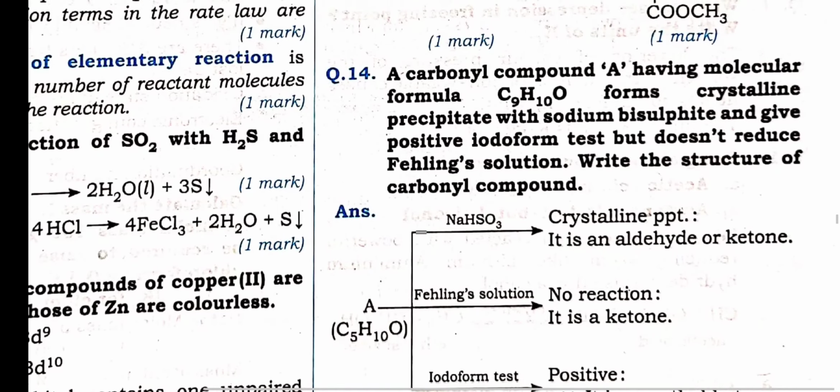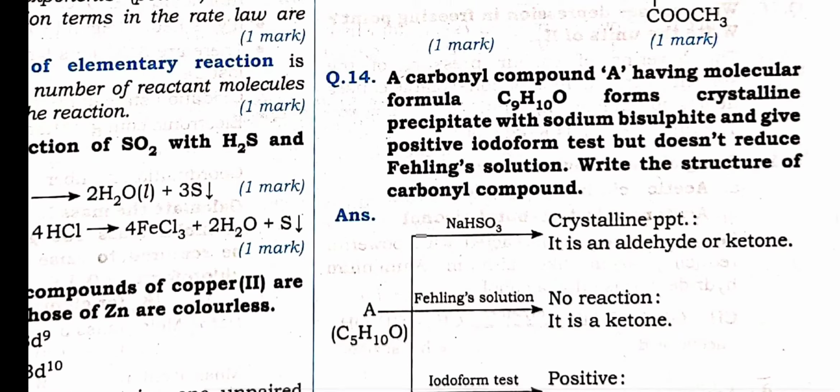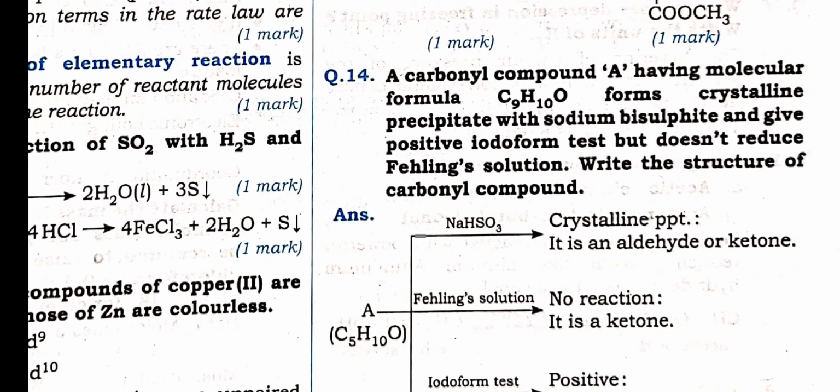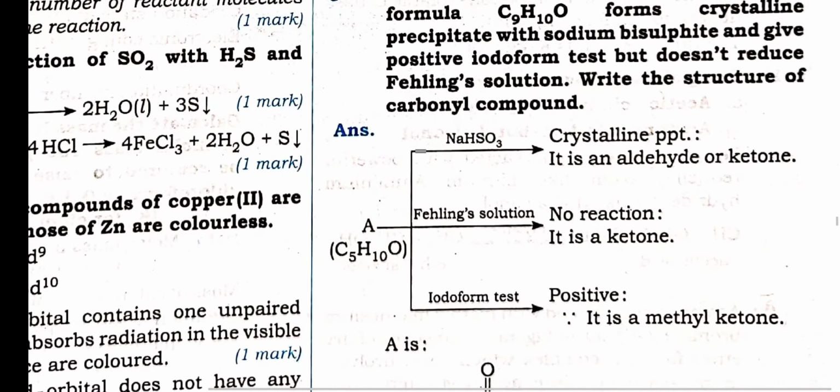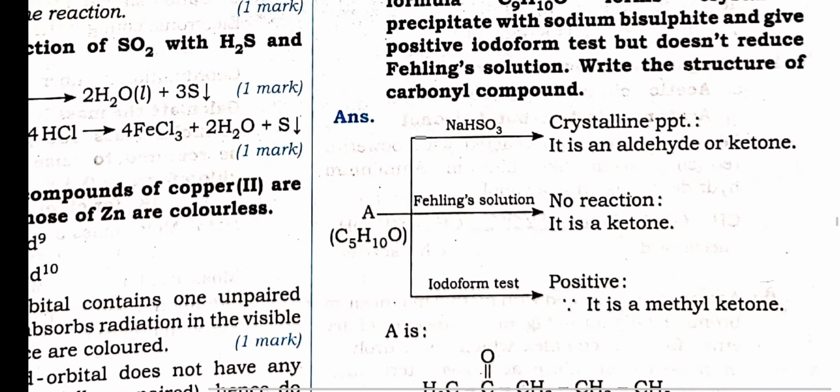This is a challenging type question. This question is not expected, but it is from biomolecules. What we have studied from the carbonyl compound: it forms a crystalline precipitate with sodium bisulfite, and gives a positive iodoform test, but does not reduce Fehling solution. Write the structure of the carbonyl compound C5H10O in this way.